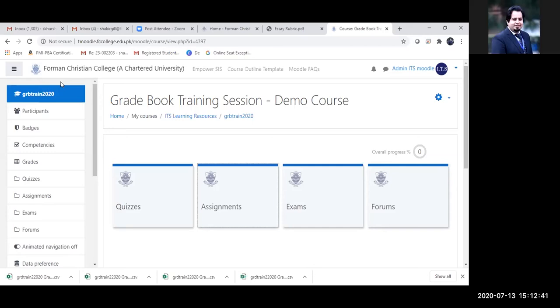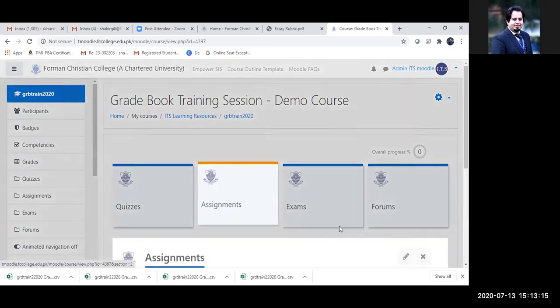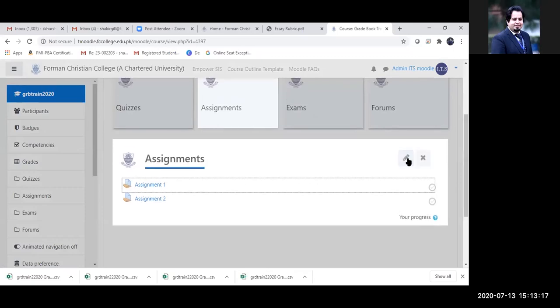Okay. Possible. Yeah, Dr. Waqar, actually, it depends how you have allowed your students to submit the assignments. So there are two methodologies of submitting the assignment to Moodle. The first methodology is the traditional one that you're talking about. If the students upload their assignments, you would need to download the assignments. Unless you download the assignment, you cannot view the document. But there is another methodology, and I think that would work for you. And I'm going to show you that methodology.